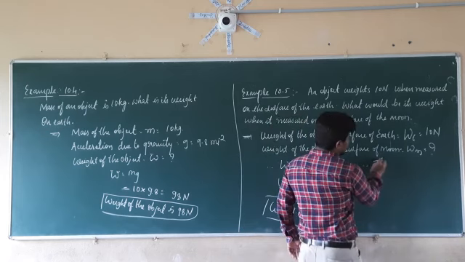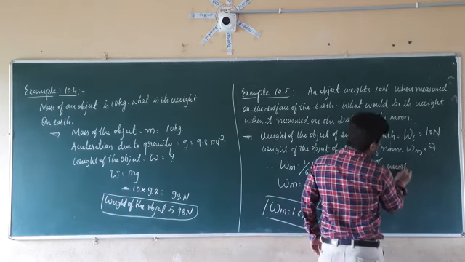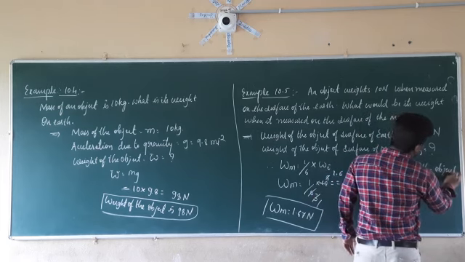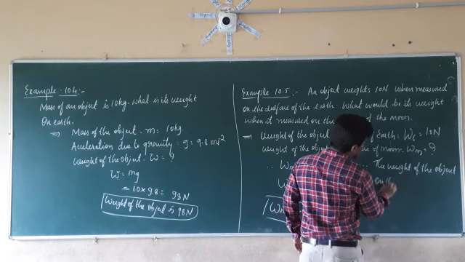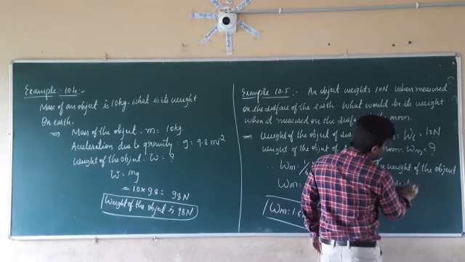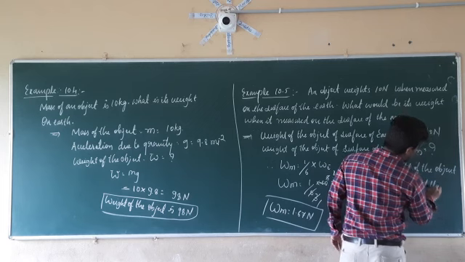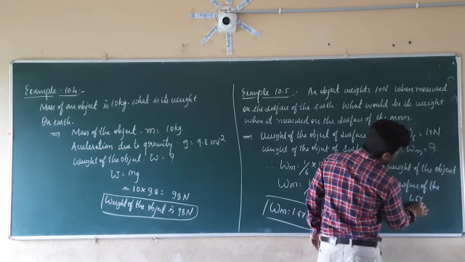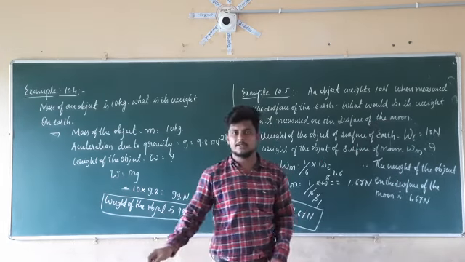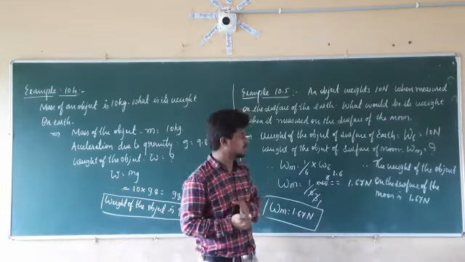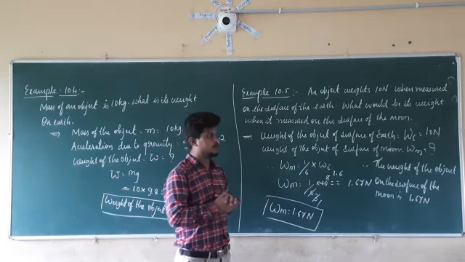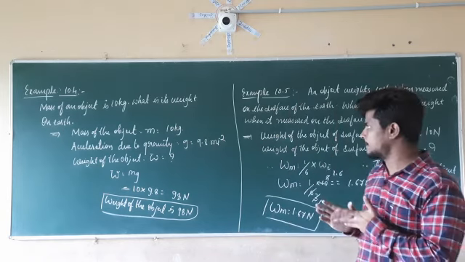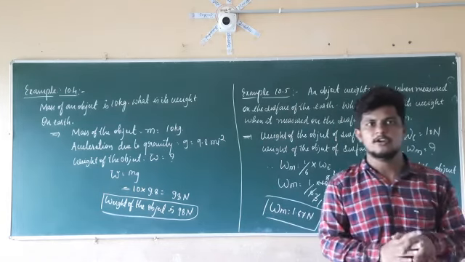Therefore the weight of the object on the surface of the moon is 1.67 newtons. It is equal to how much? It is equal to 1.67 newton. So this is the answer for the example number 10.5. Right? Here your chapter is completed. Next we are going to see the exercise questions.